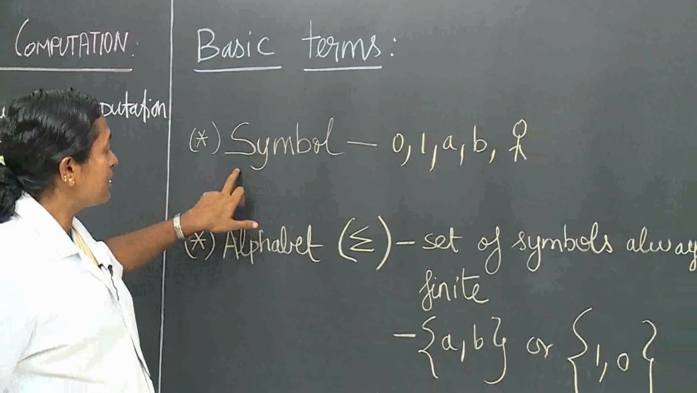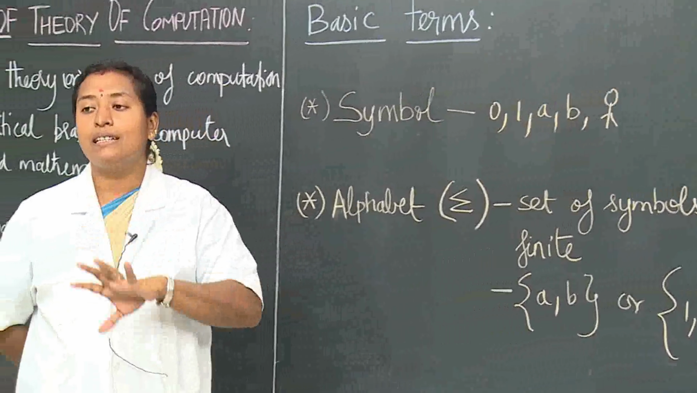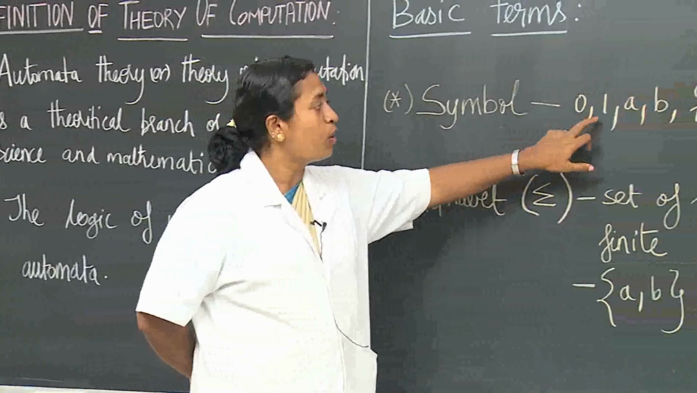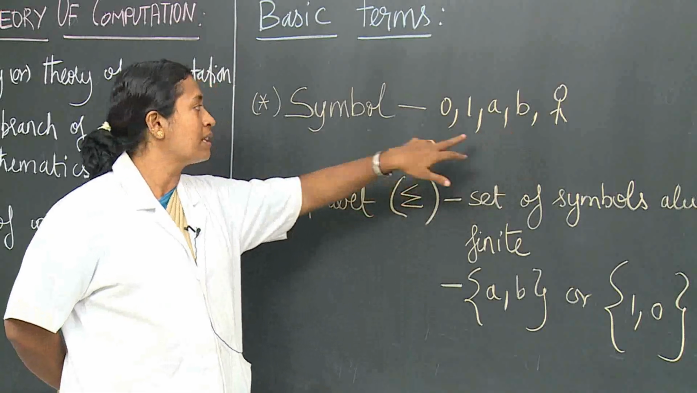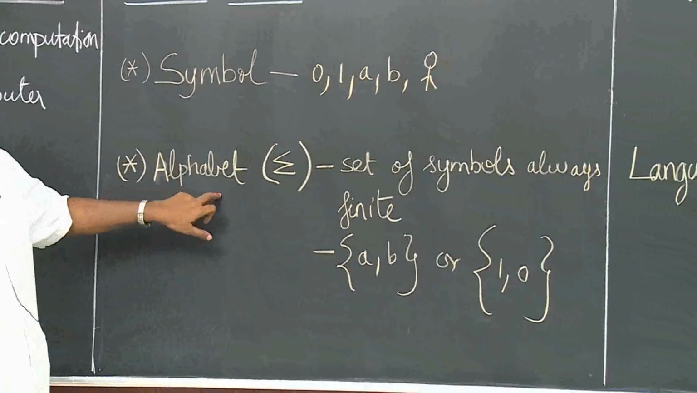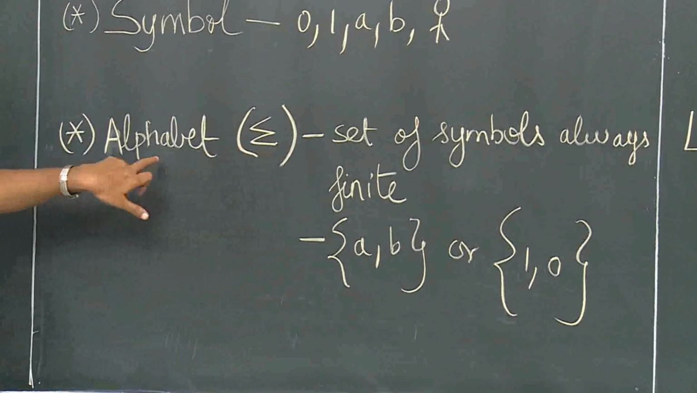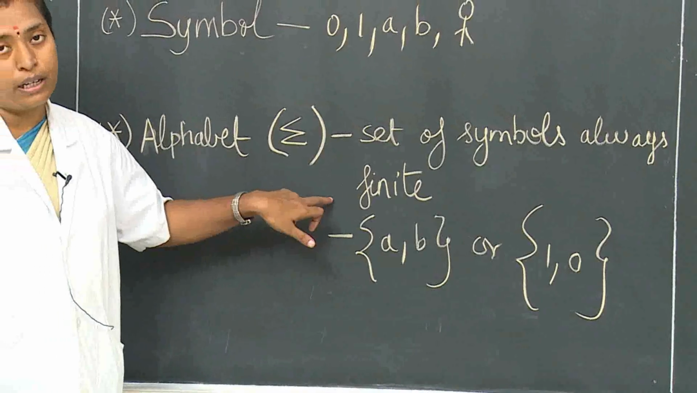The first basic term is the symbol. Symbols are nothing but the real-time objects in the real world that are considered as symbols. You can consider 0, 1, A, B or any point or anything as a symbol. Now, after the symbol, the alphabet is there. The alphabet is represented by sigma. Alphabet is nothing but a set of symbols that will always be finite.